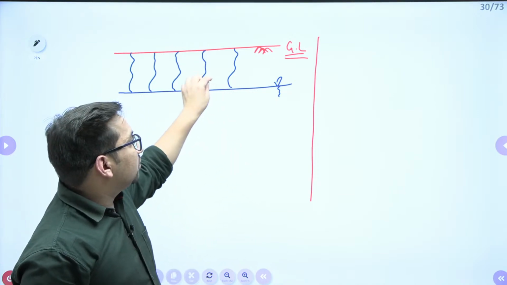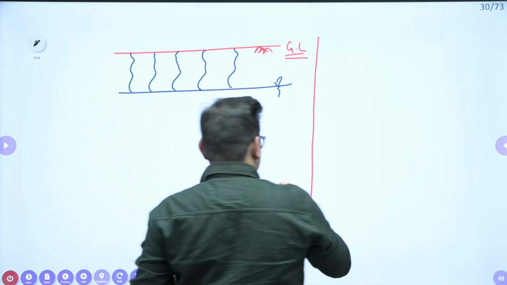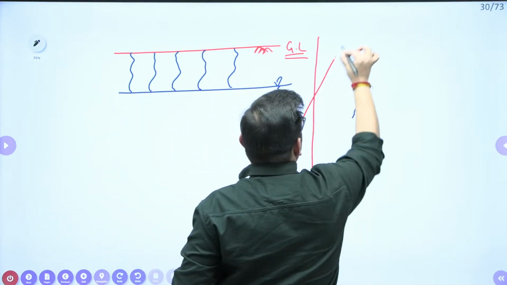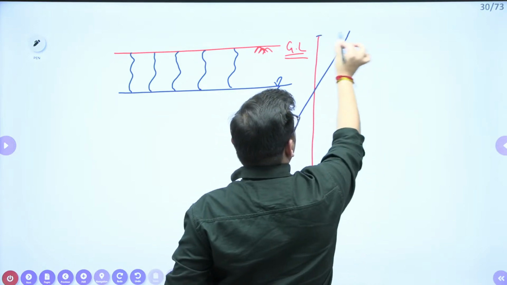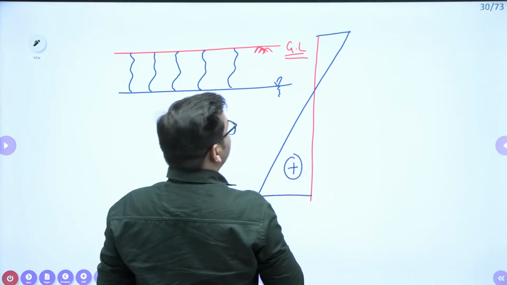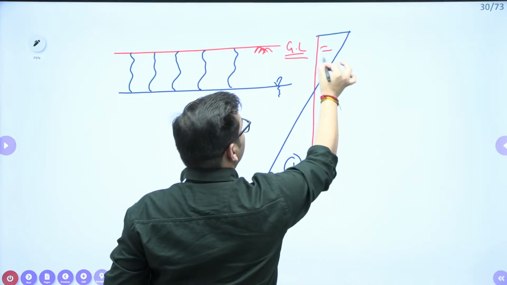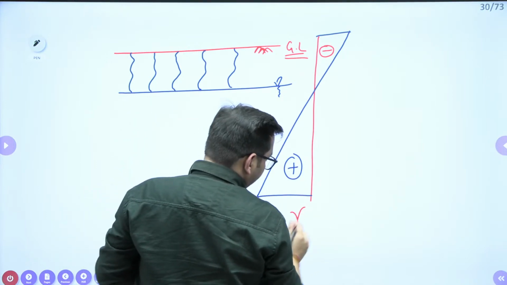Due to this capillary, there will be tension on the solids, right? So if I represent this side as compression, positive, this will be your tension, right? This is the distribution of your pore water pressure.